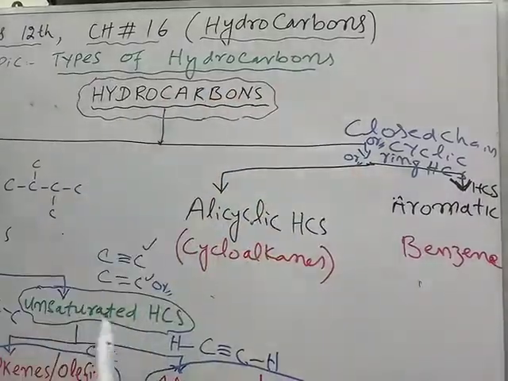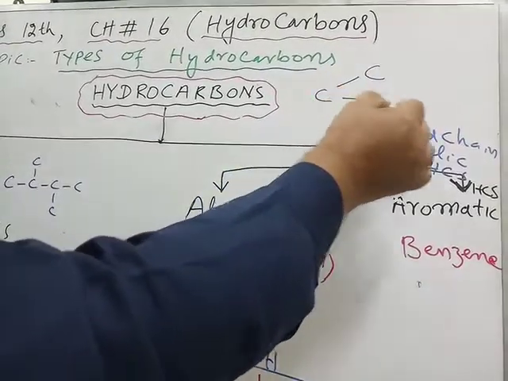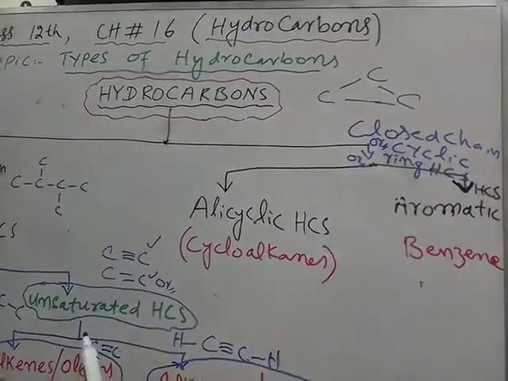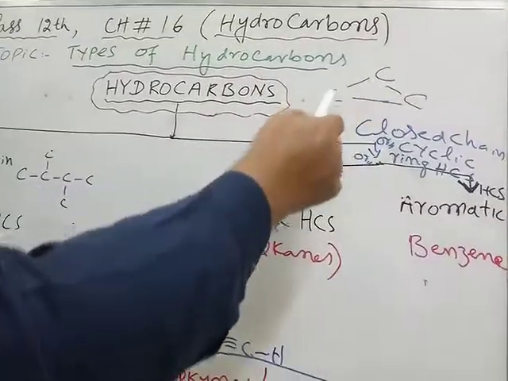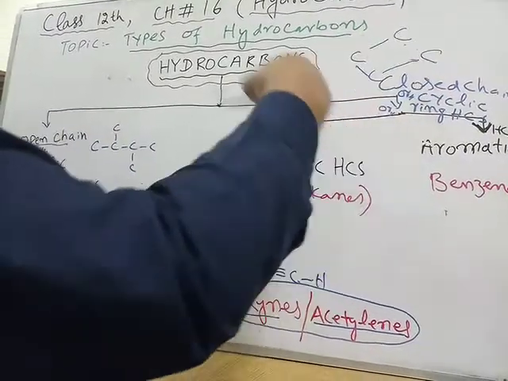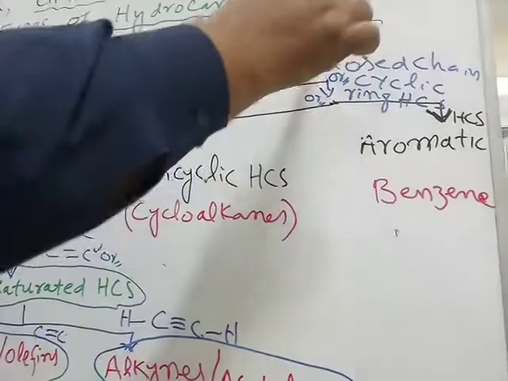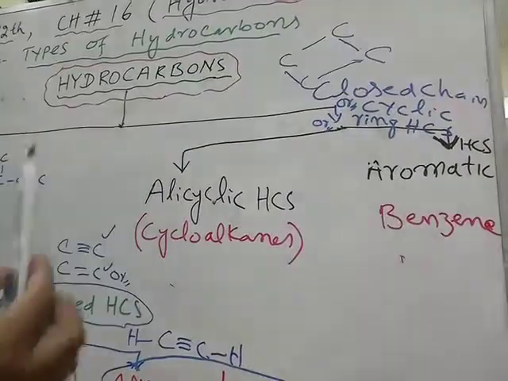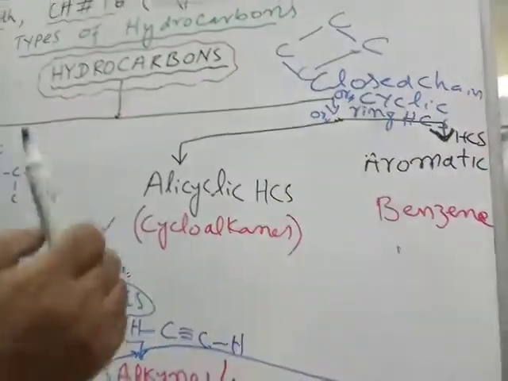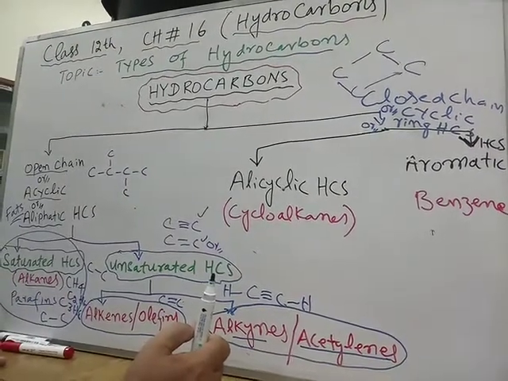These are the hydrocarbons in which carbon atoms link up together in such a way that they form at least one closed ring. The smallest ring is made up of 3 carbon atoms. It may be of 4 carbon atoms, 5 carbon, 6 carbon, 7 carbon, and many more. Those hydrocarbons in which carbon atoms link up together to form closed rings or cycles are called closed chain hydrocarbons.